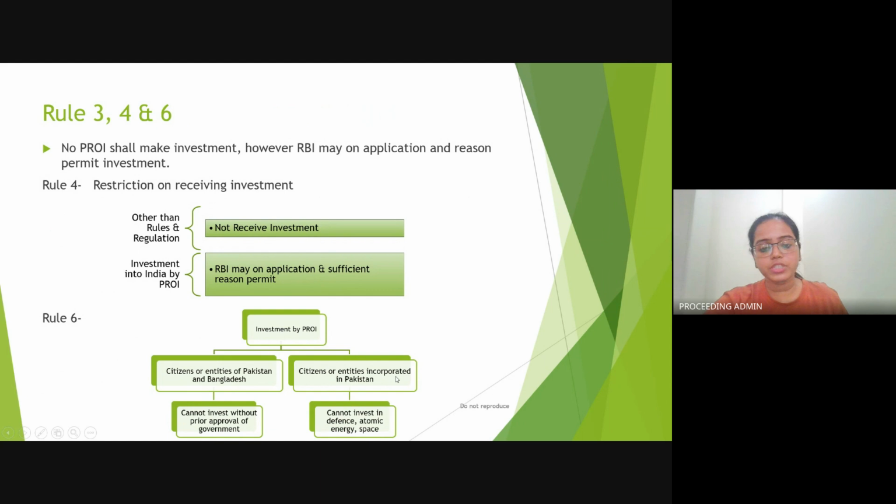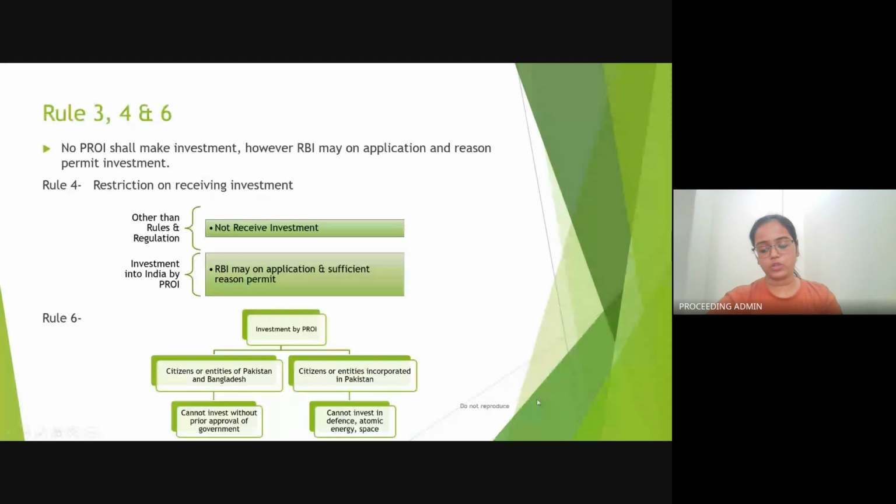It states that there is an additional restriction on the citizens and/or entities. अगर हम इसका logic देखेंगे तो basic logic is just in the interest of the country or for the purpose of security.